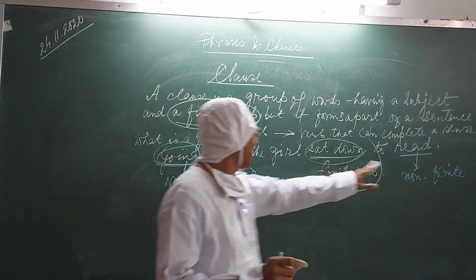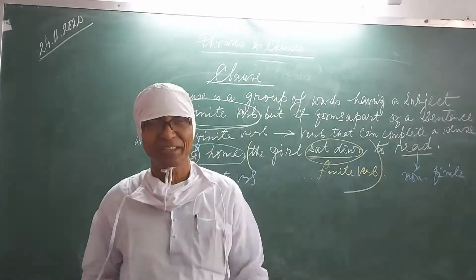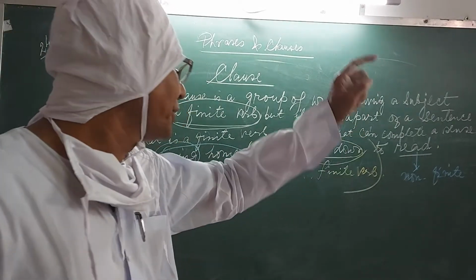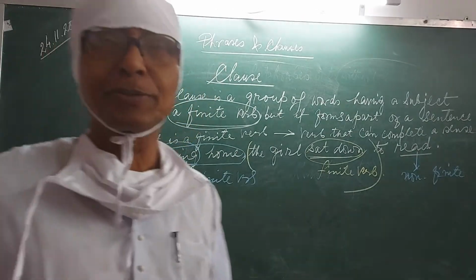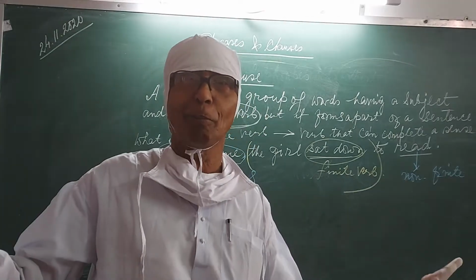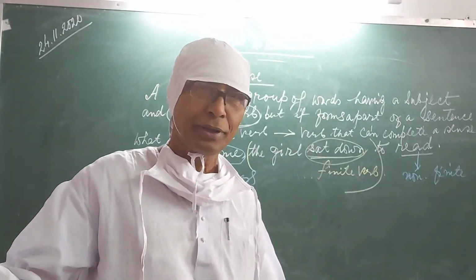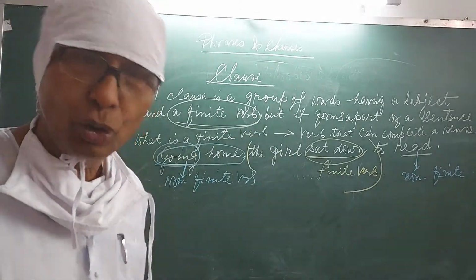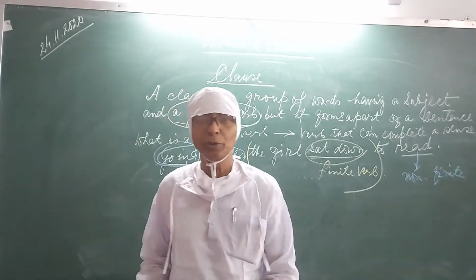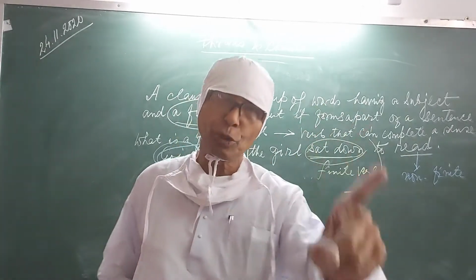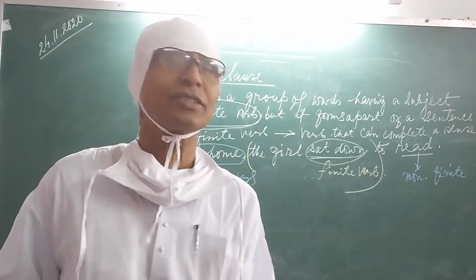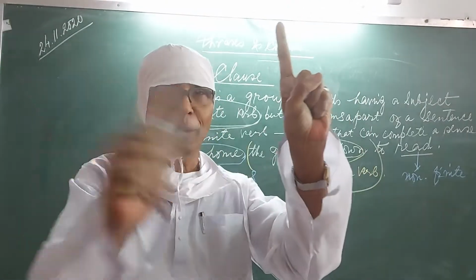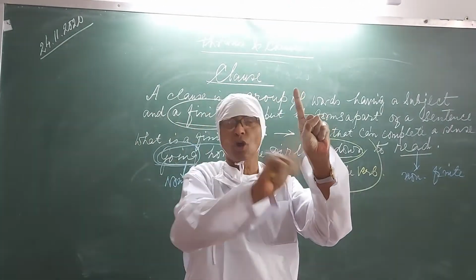So these two verbs, going and to read, are non-finite verbs because they cannot make complete sense. Here, sat down is a finite verb. So when you use a clause, you must remember one thing: it must have one finite verb. Without a finite verb, there can be no clause at all.